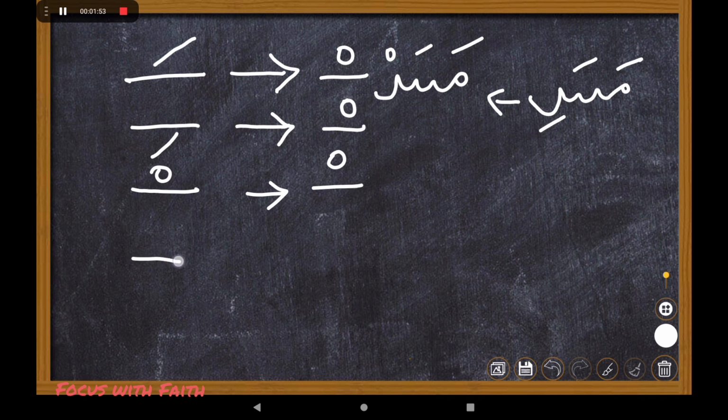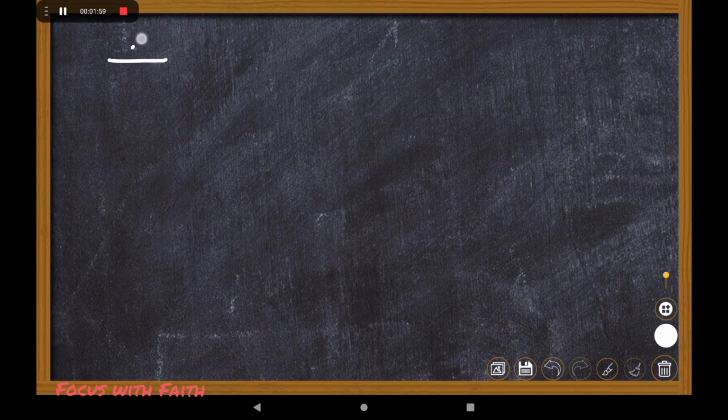Okay, if dhamma was there, again change it into sukun. So fatha, kasra, dhamma and sukun: if the word is ending with any of these, then you must change it into sukun. So you might be thinking everything is sukun. No, there are certain changes. We will just see now.